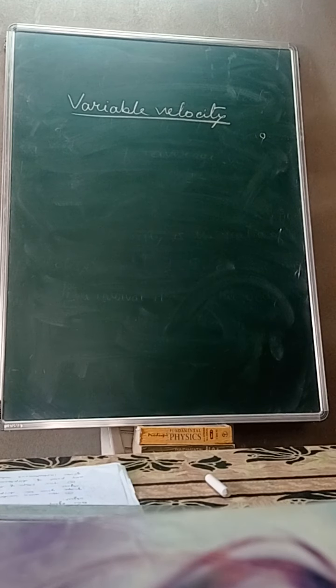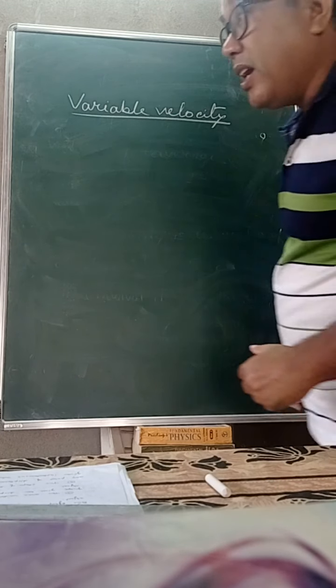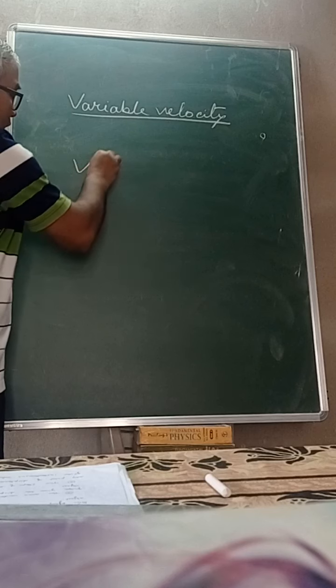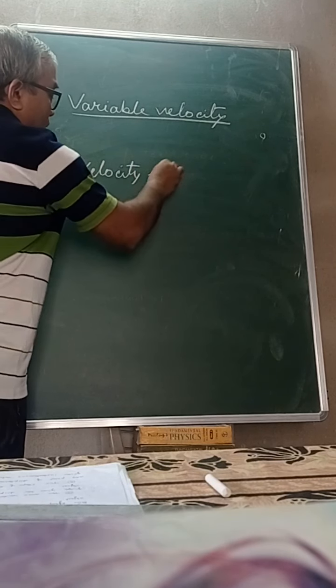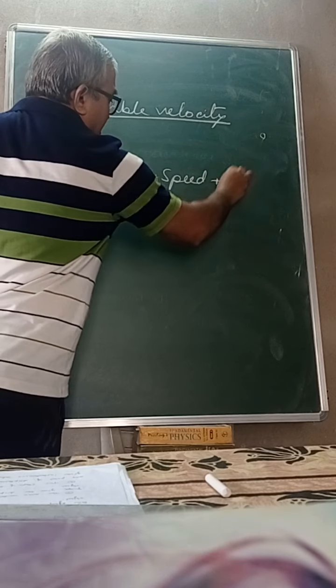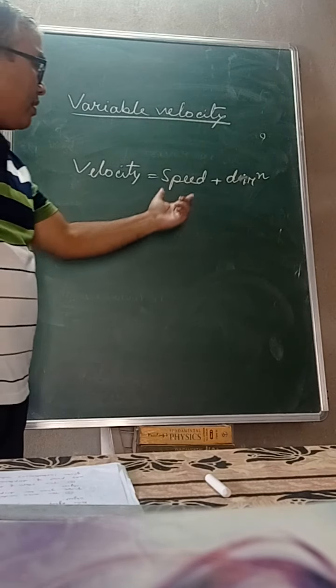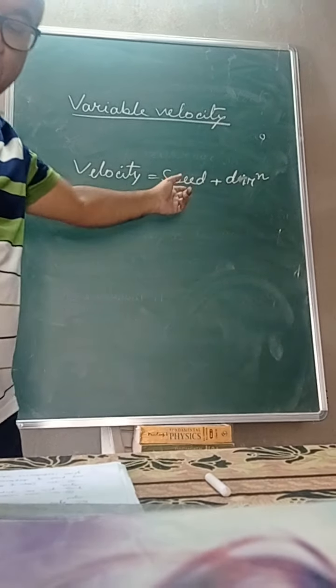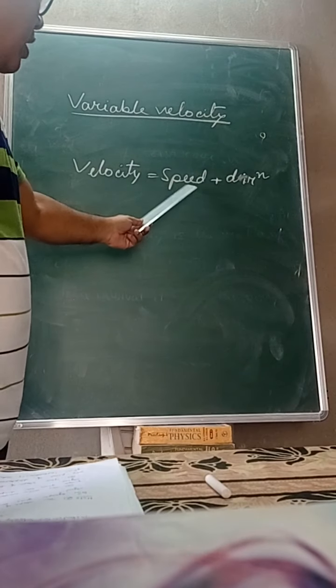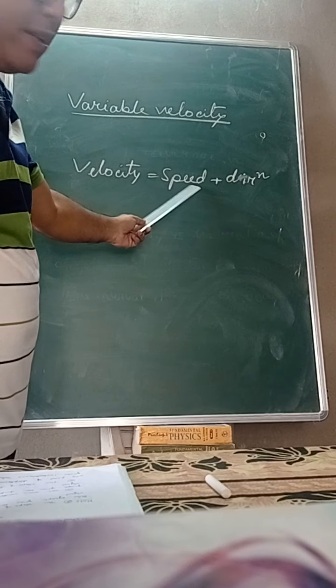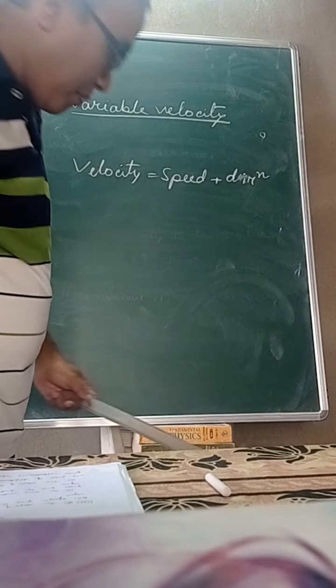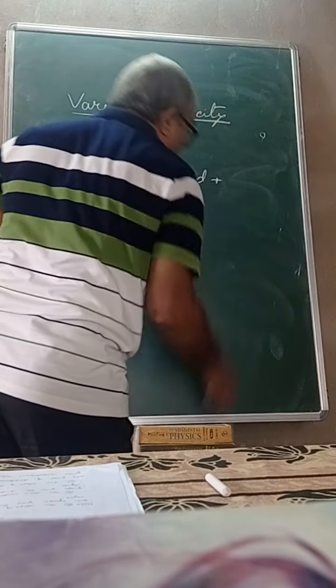Now the topic is variable velocity. Variable means the body is moving with different velocity. What is velocity? We can say that velocity is equal to speed plus direction.